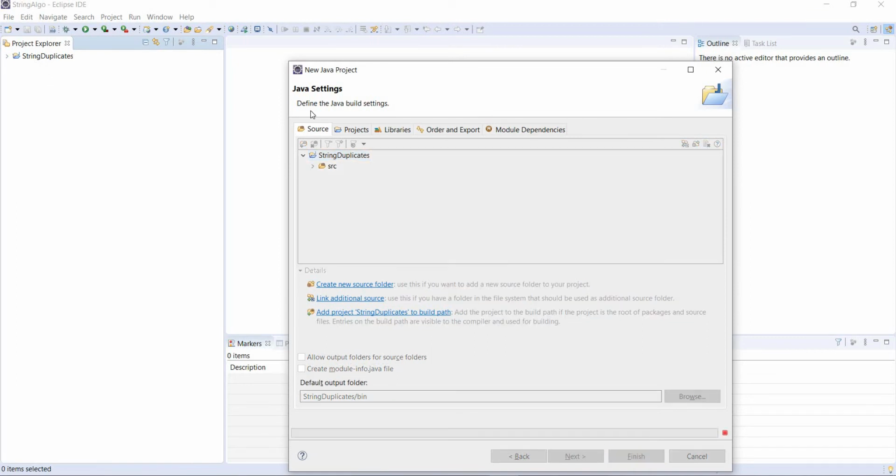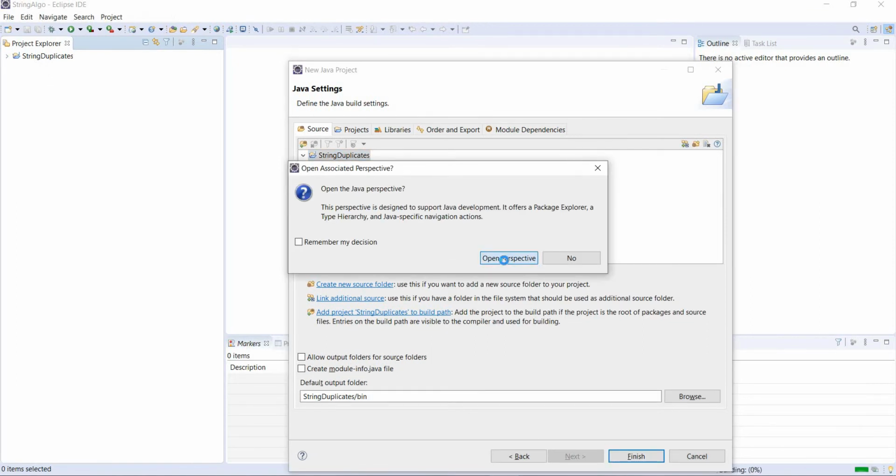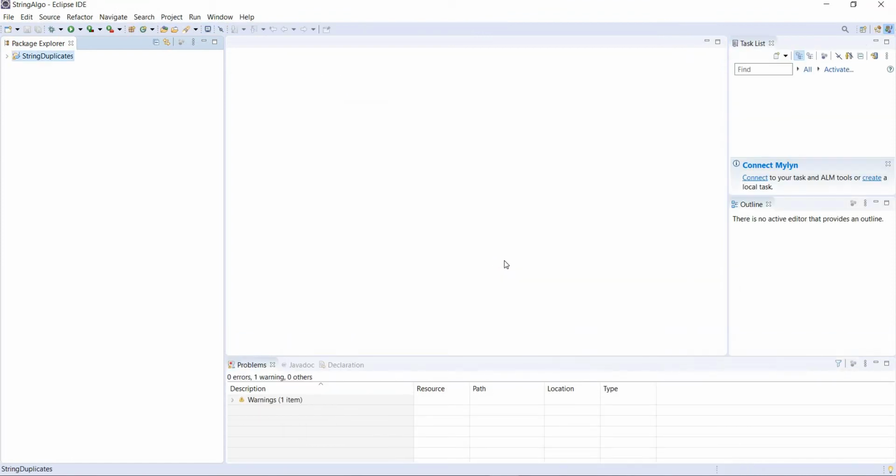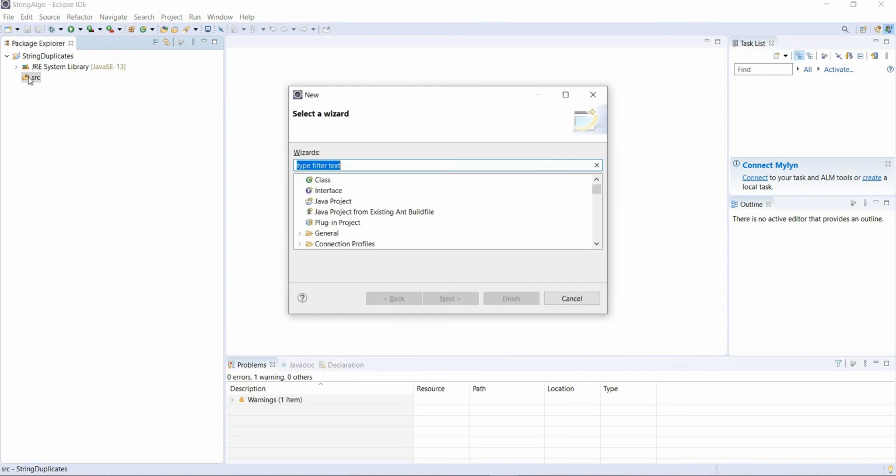I don't want to create a module. Open perspective. I was working on a website, so it was the EE perspective. What it's going to do is convert it to the Java perspective. So now we have the Java perspective. We go in the source. You can press Ctrl N on Windows in Eclipse.